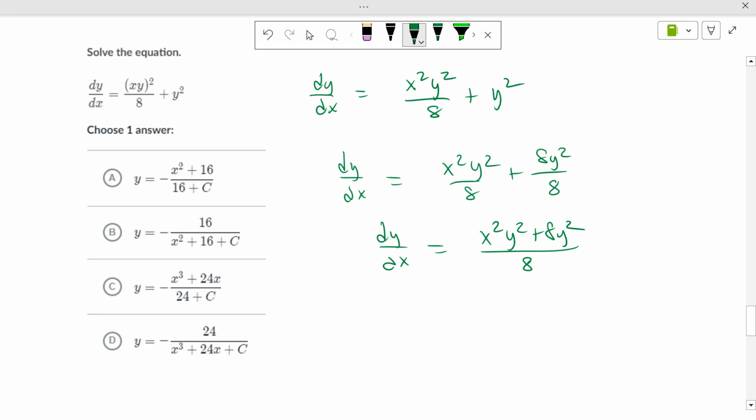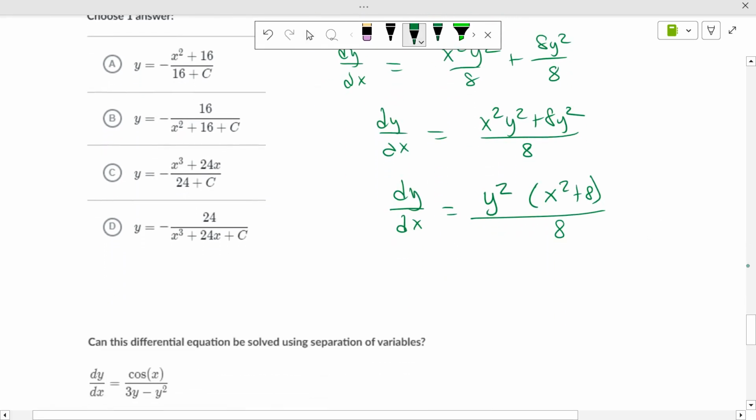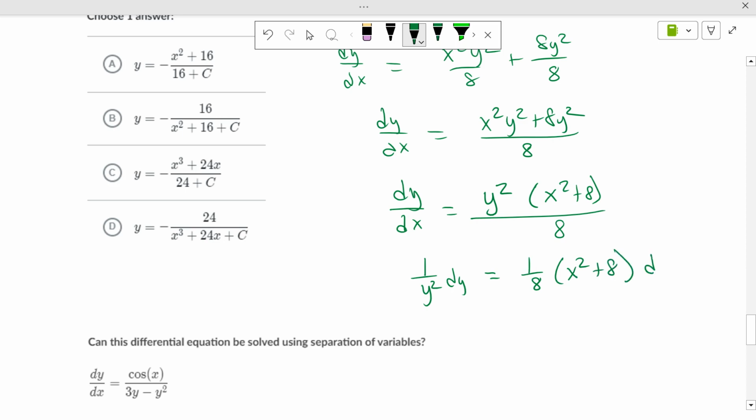Everybody picked up what I put down there, right? We just made it one fraction. Now, to get our variables separated, we have to do the dreaded factor. We had to factor out a y squared to get x squared plus 8. Now we've got separation of variables. So we go 1 over y squared dy, because we're dividing both sides by y squared to get rid of it, equals 1/8 x squared plus 8 dx.